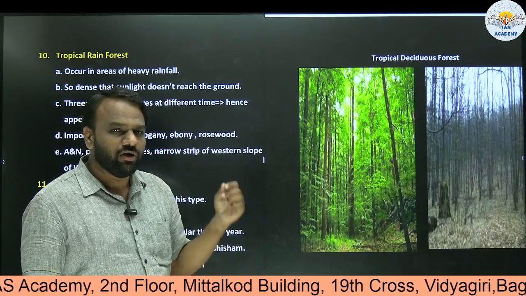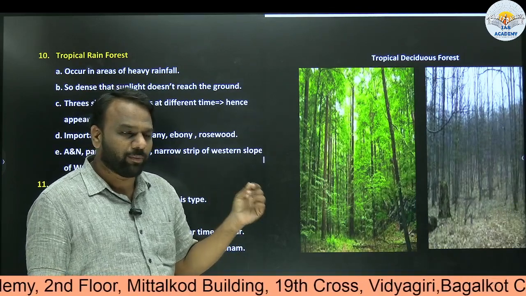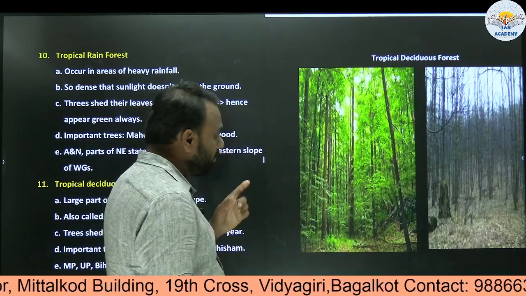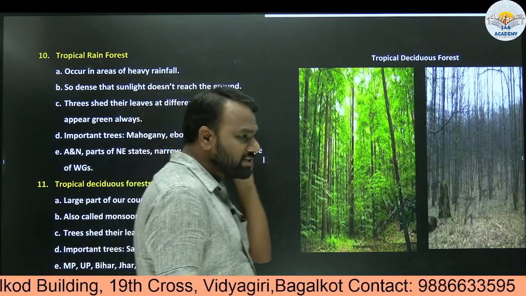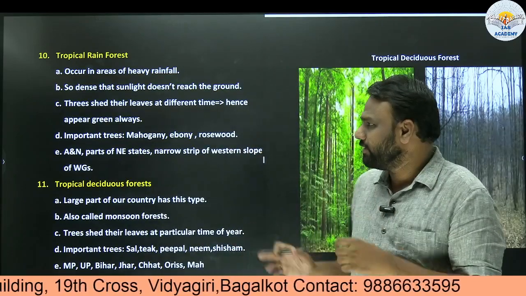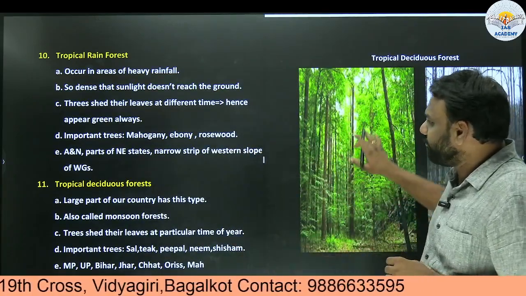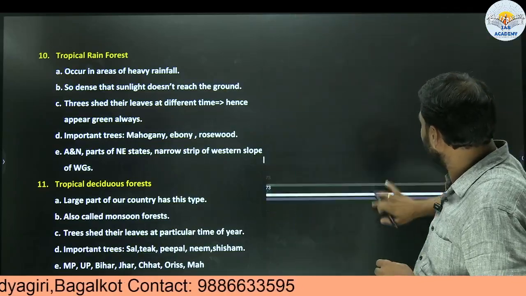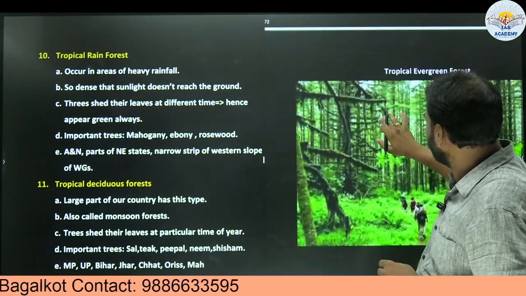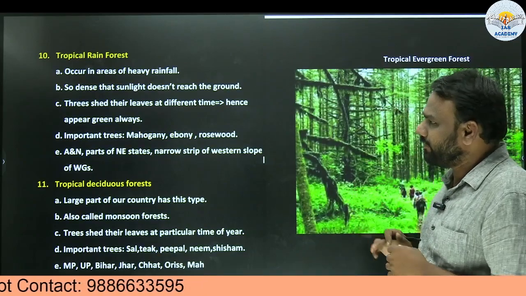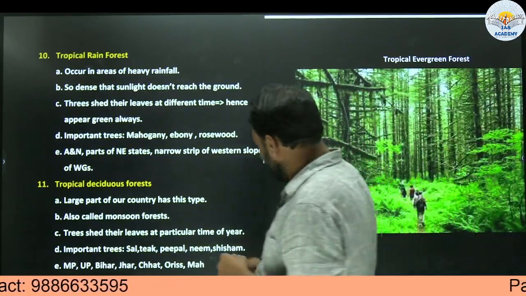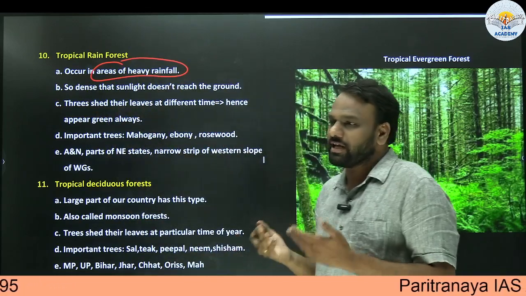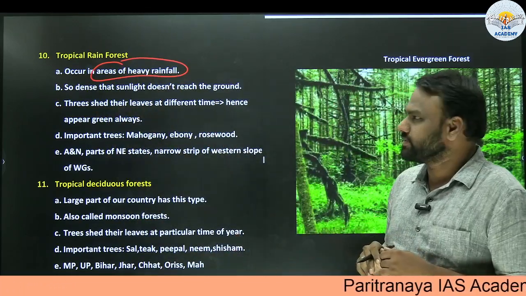Previously we saw tropical evergreen forest or tropical rainforest, and this is tropical deciduous forest. Now what is the major change that we are seeing? Tropical rainforest or tropical evergreen forest occur in areas of very heavy rainfall. Wherever there is heavy rainfall, they occur in such areas.